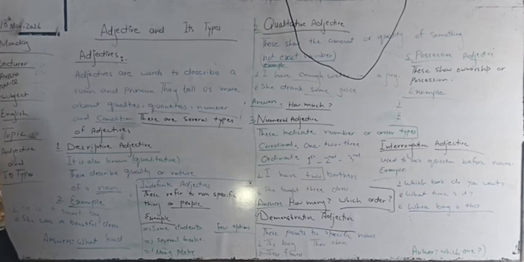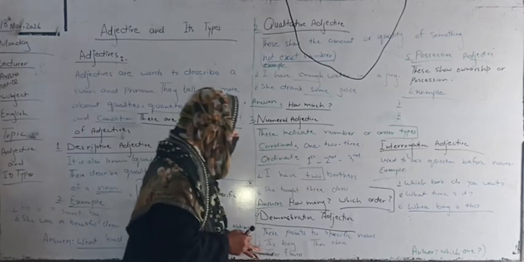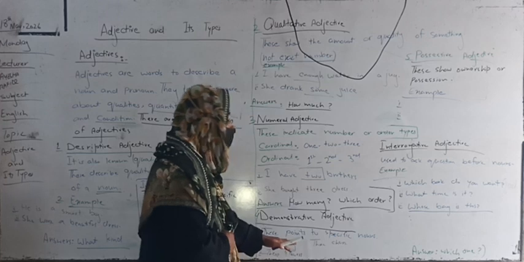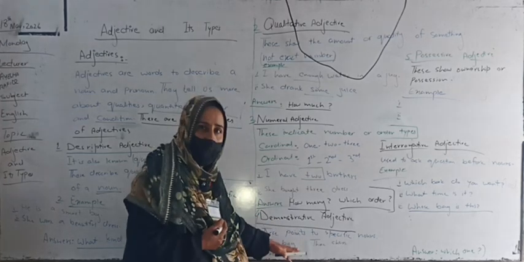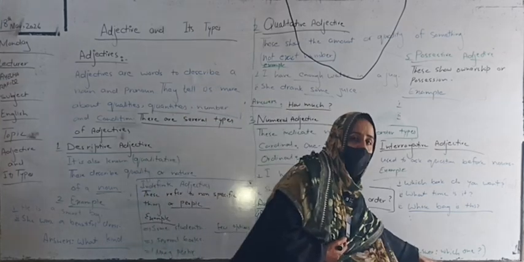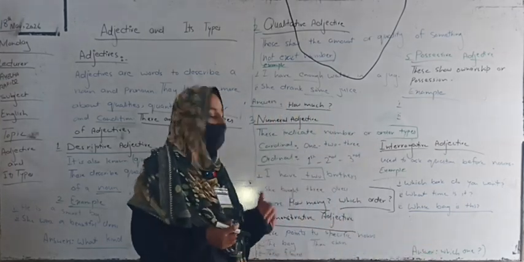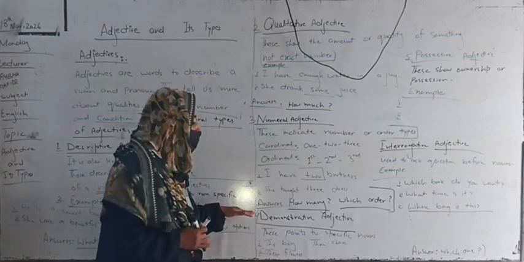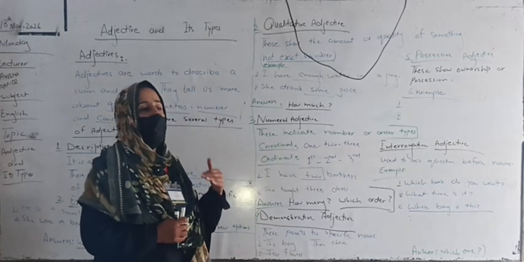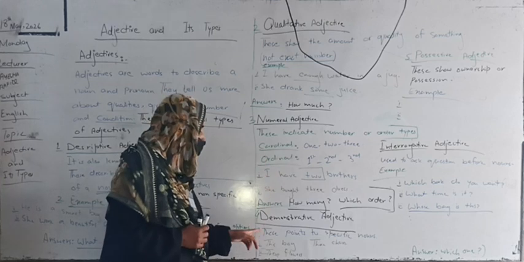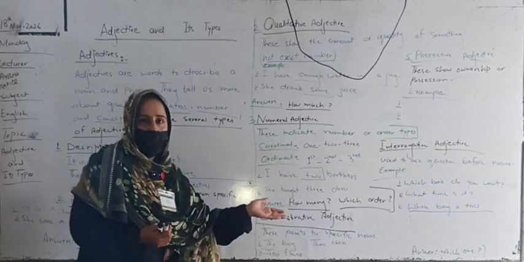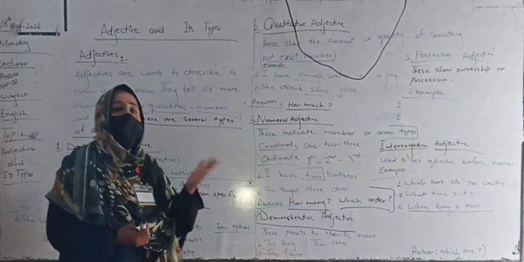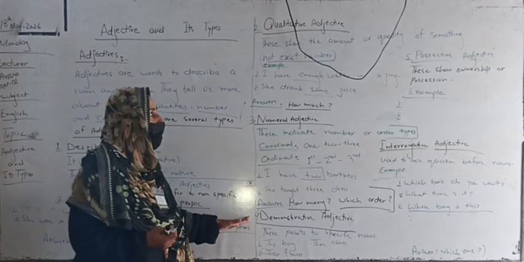Demonstrative adjective always answers which one. Which car is yours? This car. Which bag is mine? This bag is mine. When we have the answer of which one, it's called the demonstrative adjective, which points out and specifies the things. Which car is yours? This car is yours. Which house is mine? This house is mine. So this is the demonstrative adjective.